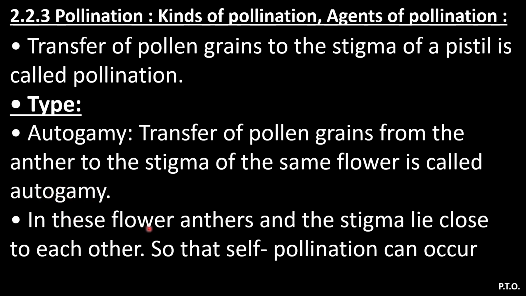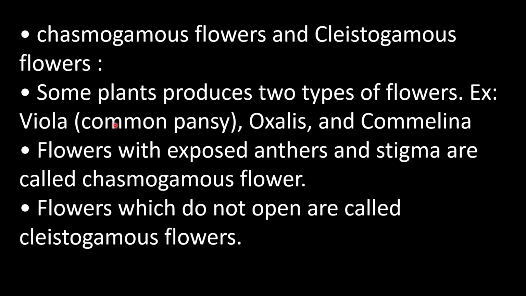Auto means self. In these flowers, anther and stigma lie close together so that self-pollination can occur. So the first type is autogamy, where you will find the transfer of pollen grain from anther to the stigma of the same flower. In autogamy, two types of flowers are present, chasmogamous flowers and cleistogamous flowers. Some plants produce two types of flowers. For example, in Viola and Oxalis, flowers with exposed anther and stigma are called chasmogamous flowers, and flowers which do not open at all are called cleistogamous flowers.